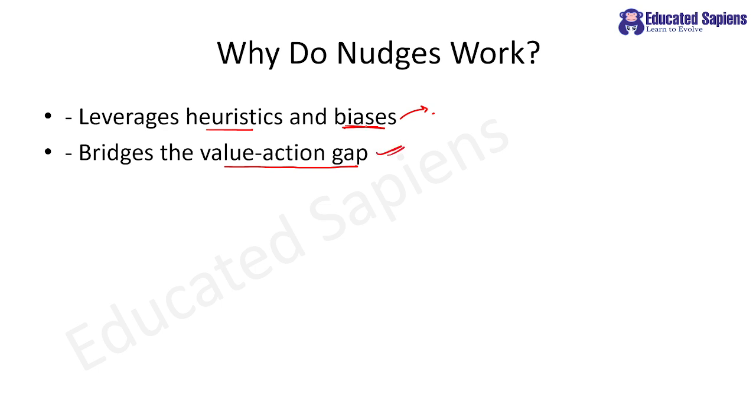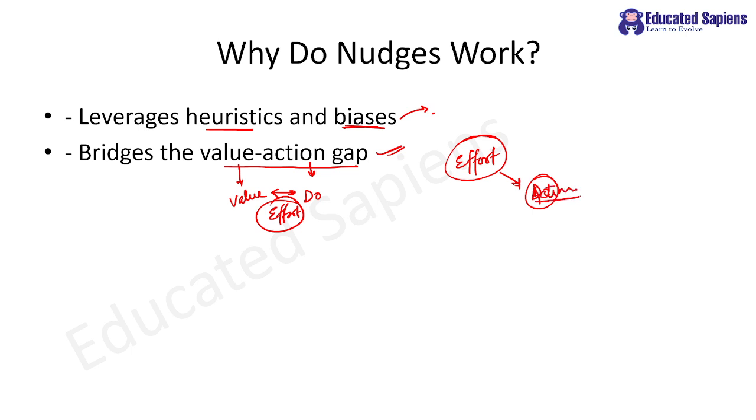So what you value versus what you do. There is an effort. Suppose I say that I will record lectures every day, right? But for that I have to put in excessive effort. I have to translate that into action. So by using this nudge, what can I do? I can reduce my effort, right? Lesser the effort, higher are the chances of compliance.